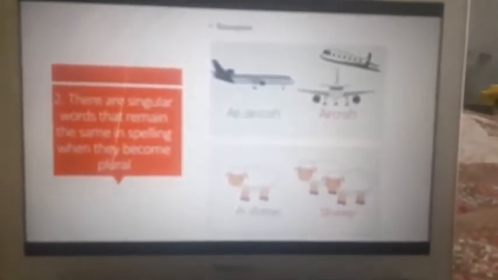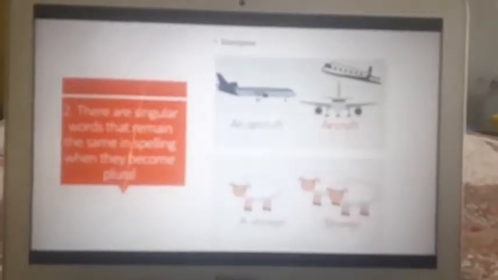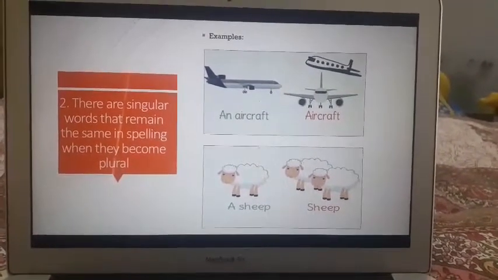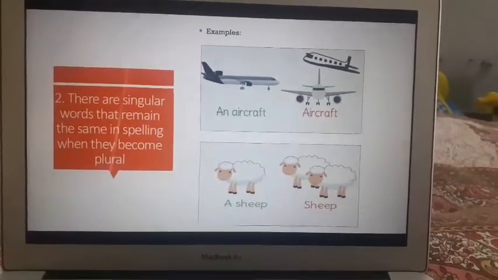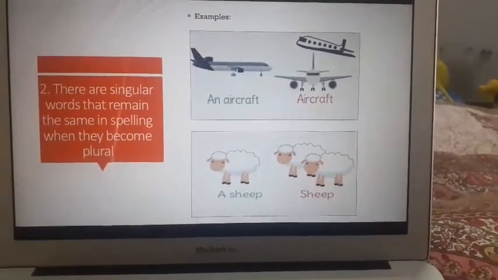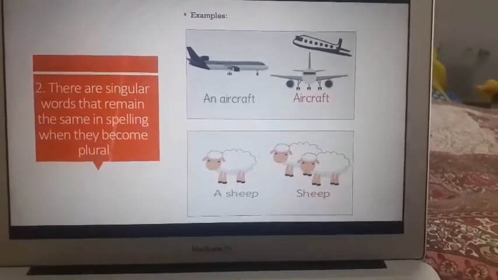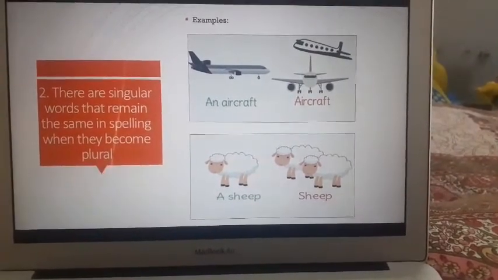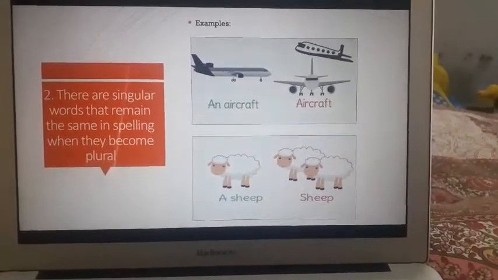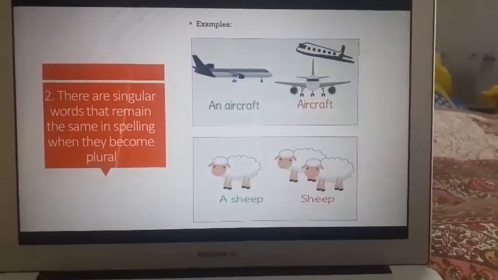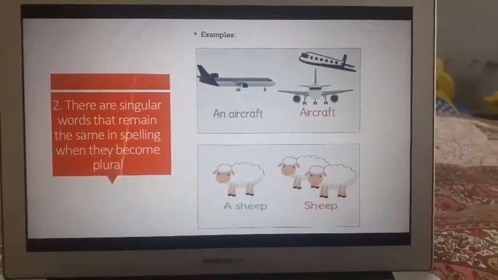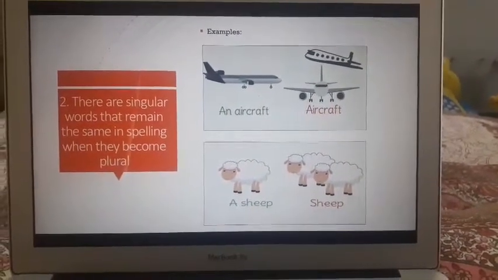Now, the singular words that remain the same in spelling when they become plural. The spelling does not change despite them becoming plural. For example, for a single aircraft you would say an aircraft, right? But if there are many aircraft, it will remain aircraft. You don't say aircrafts, you say aircraft.